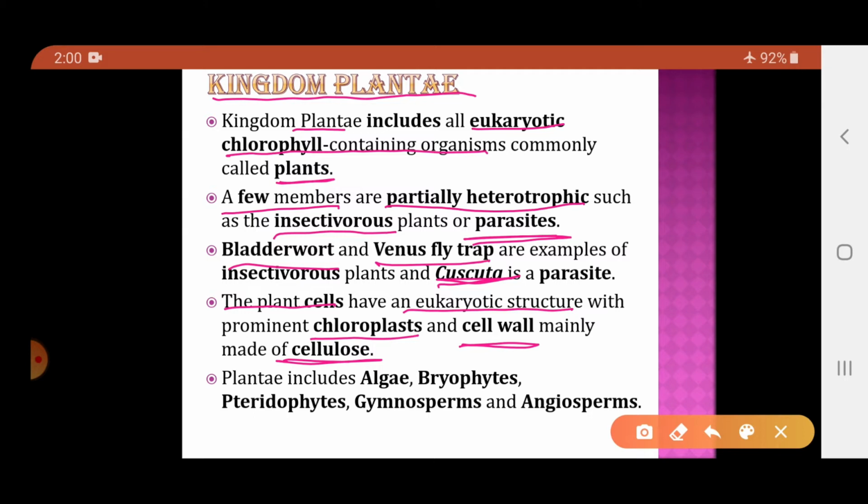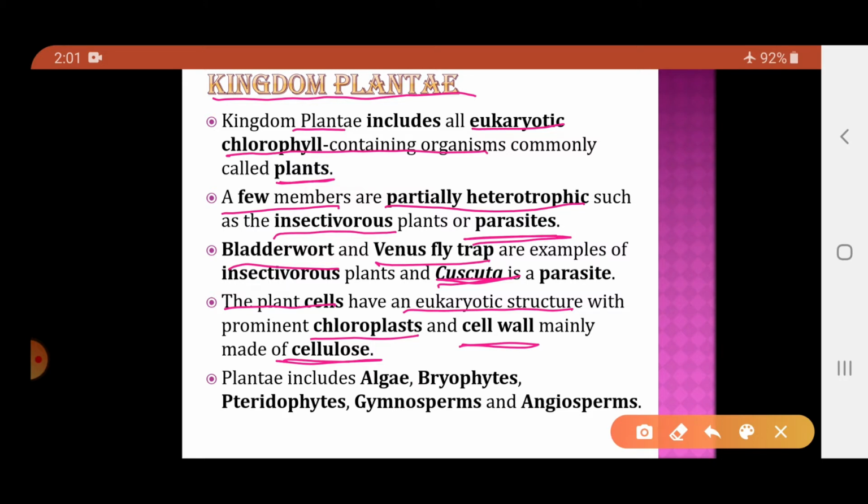The main structures are the presence of chloroplasts, which are present only in the plant cell and absent in the animal cell, and the presence of the cell wall, which is absent in the animal cell. The cell wall here is made up of cellulose.